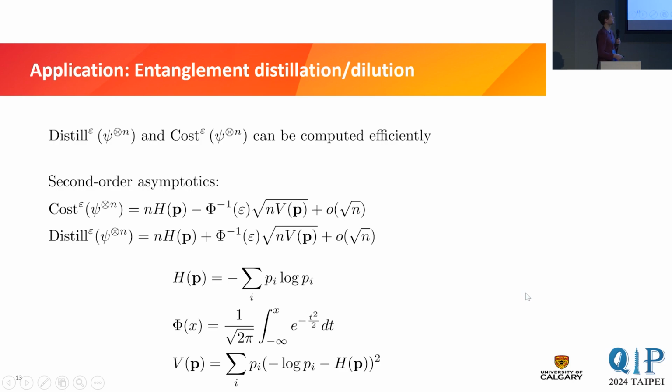And then you get correction terms that depend both on the error epsilon, so you have a Gaussian cumulative distribution function phi, and they also depend on the number of copies that you have via n here. And v is just the entropy variance. Also here, similar results have been known before, but like this, they get much neater, because you use all this knowledge about approximate majorization.